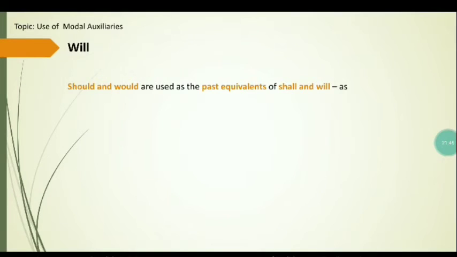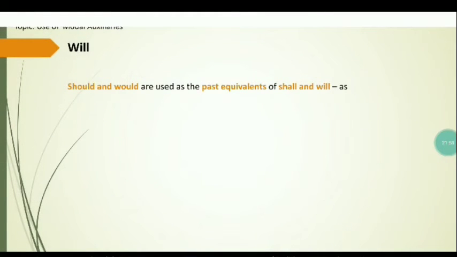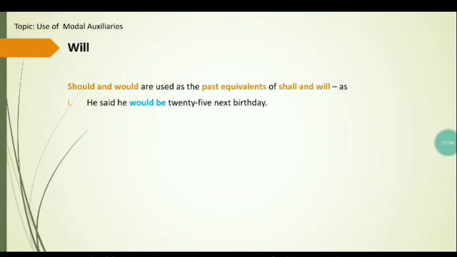Now there are some other uses of will, shall, should, and would, etc. Should and would are used as the past equivalents of shall and will. Like may and can, shall and will have also got past equivalents, that are should and would.